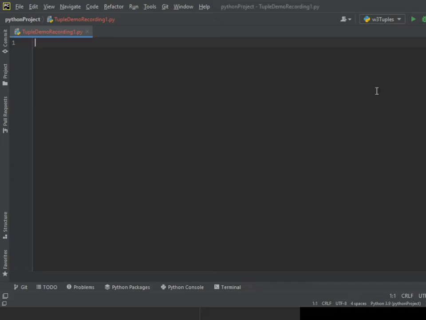Today we are going to learn about tuple in Python. So let's get started. First I'll give a variable called tup1, which is just a tuple.